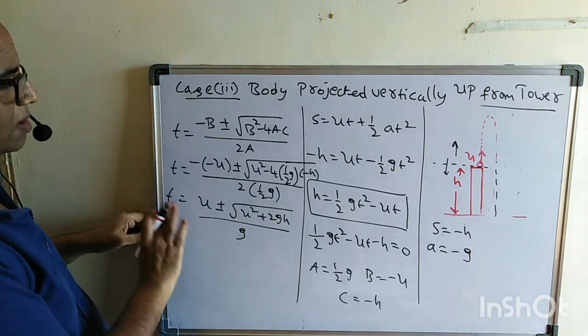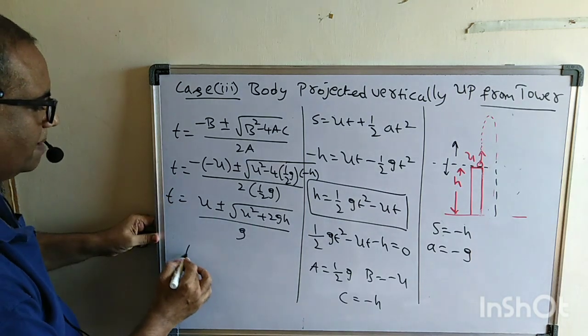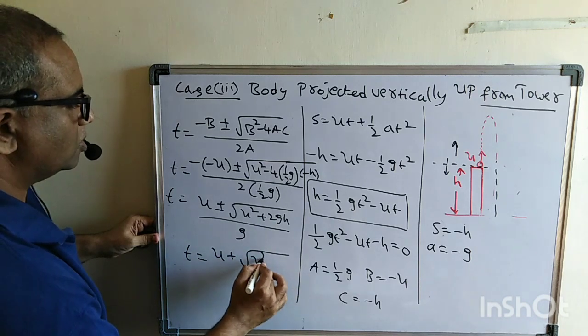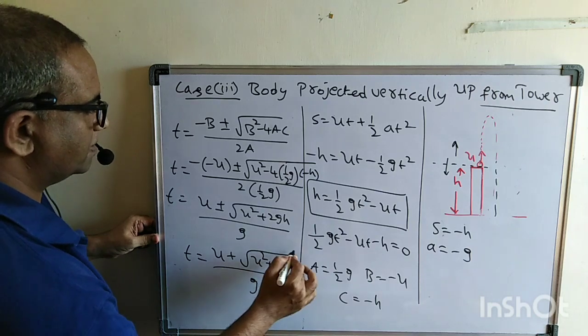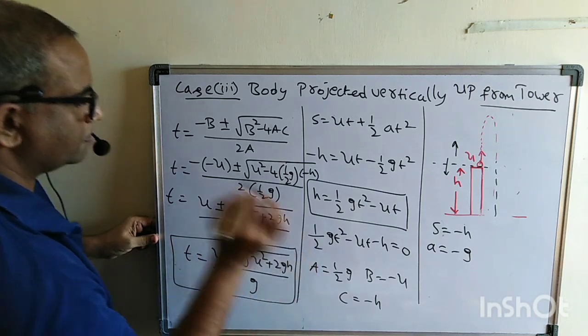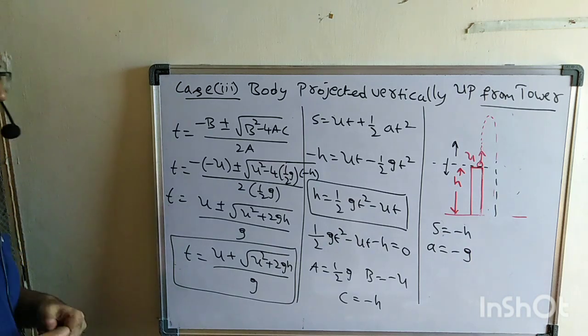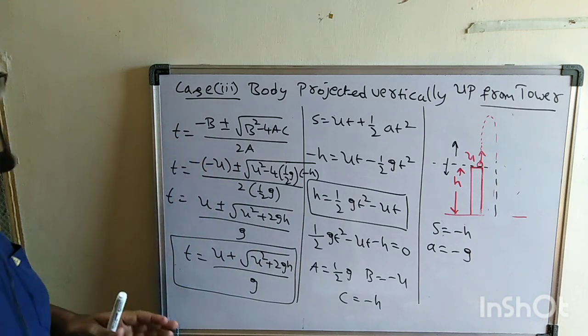Remember, time cannot be negative. Therefore the time taken is u plus root over u square plus 2gh, by g. This is the time taken. Are you following what I am saying here? Please go through this derivation once again, then you will understand it completely.